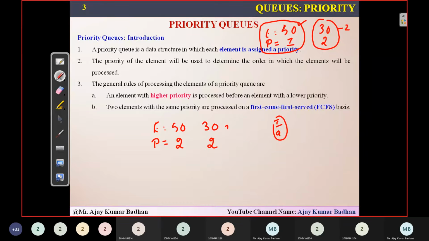Here, whenever there is a tie between the priorities of two different elements, we will be using FCFS order, that is first come, first serve order. This is one of the techniques we use in the operating system subject. In your second year, second semester, you will be having a subject called operating system, and there you will be working on this particular technique, first come first serve.